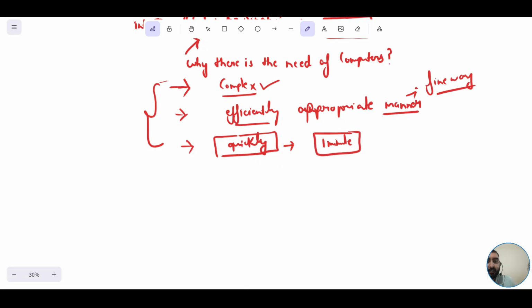In contrast, a computer could solve that within a fraction of a second, and we can rely upon that solution a lot more than the solution provided by a human. So in this way we can say computers have become quite necessary in our day-to-day life in this modern era, or in this world of computers.